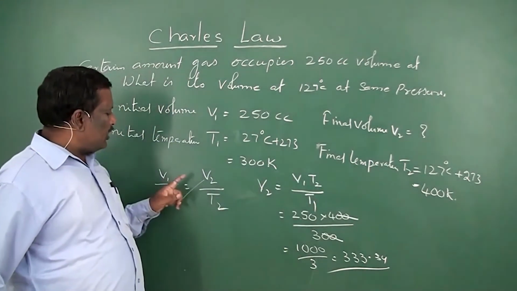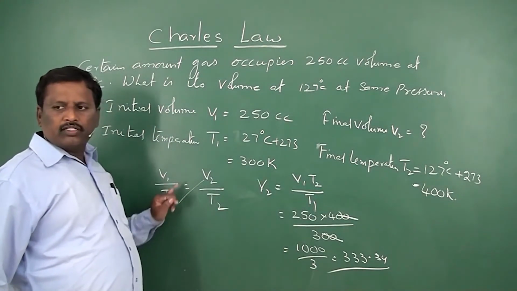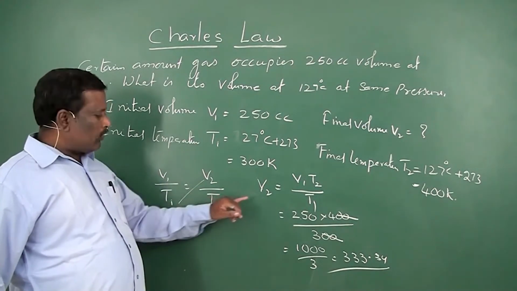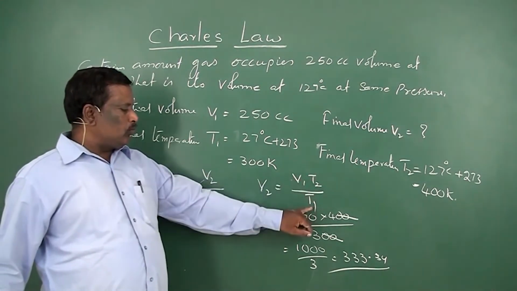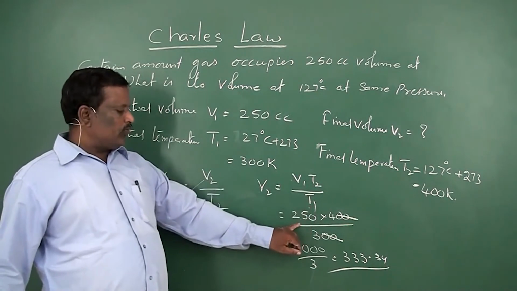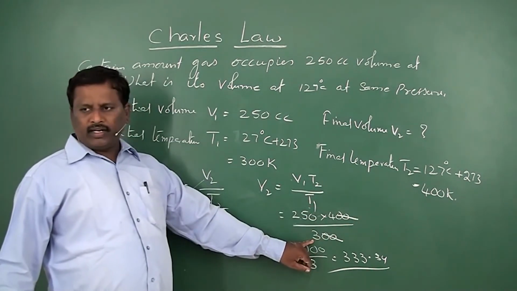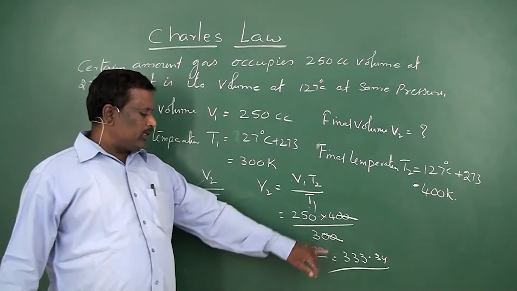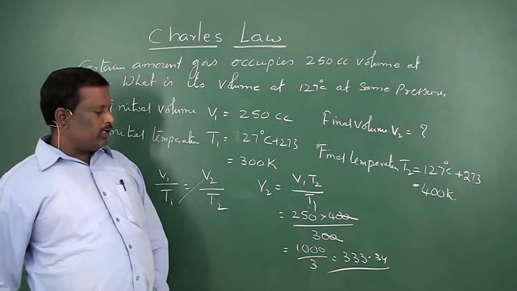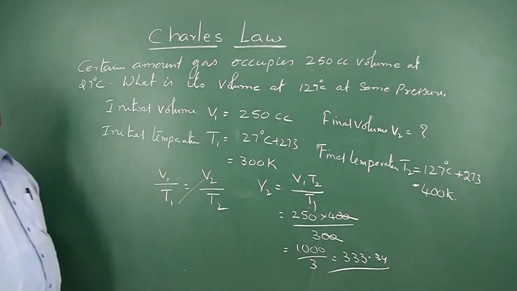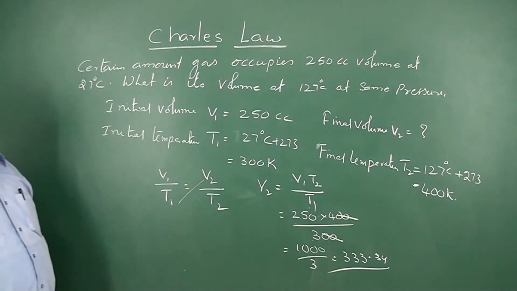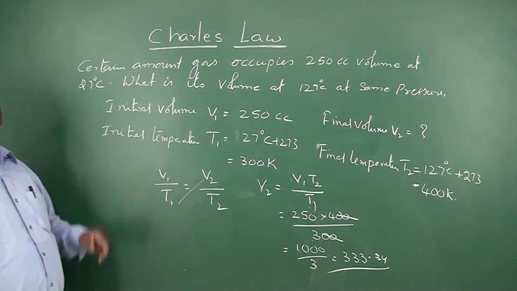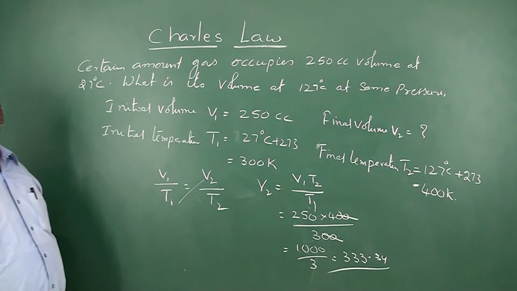Now according to Charles' law, V1 by T1 is equal to V2 by T2, or V2 is equal to V1 T2 by T1, that is 250 into 400 by 300. So it will be 1000 by 3, that is equal to 333.33. That will be the final volume of the gas at 127 degrees centigrade.